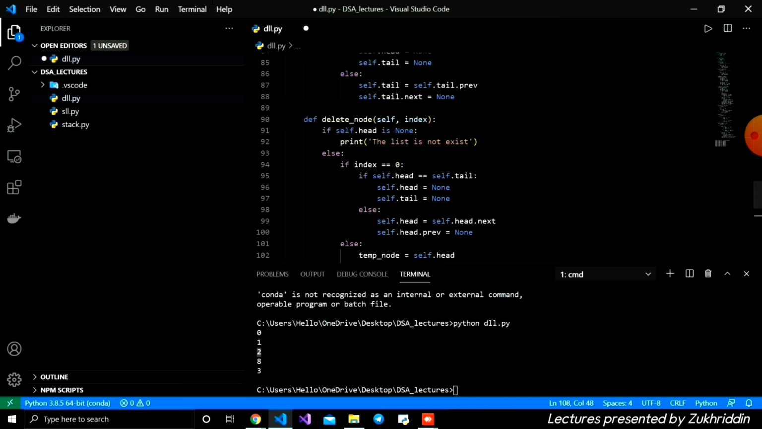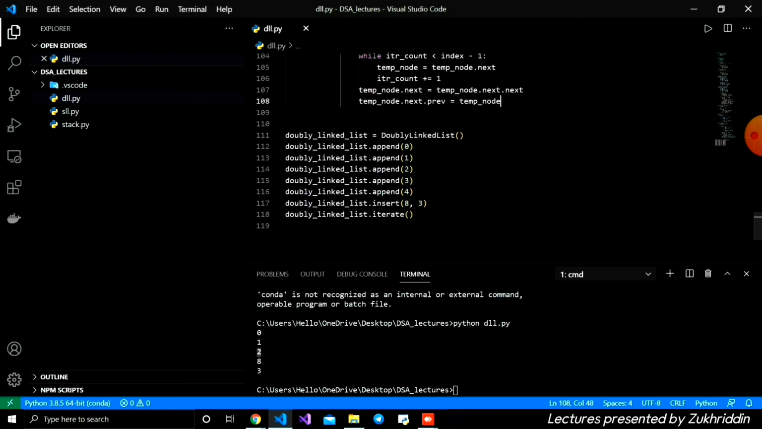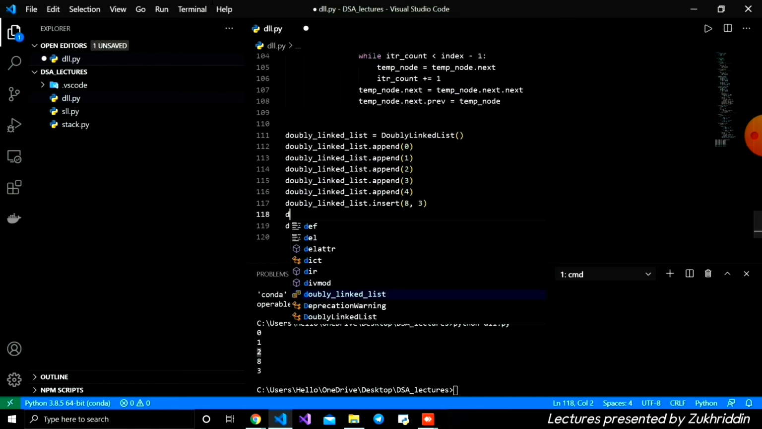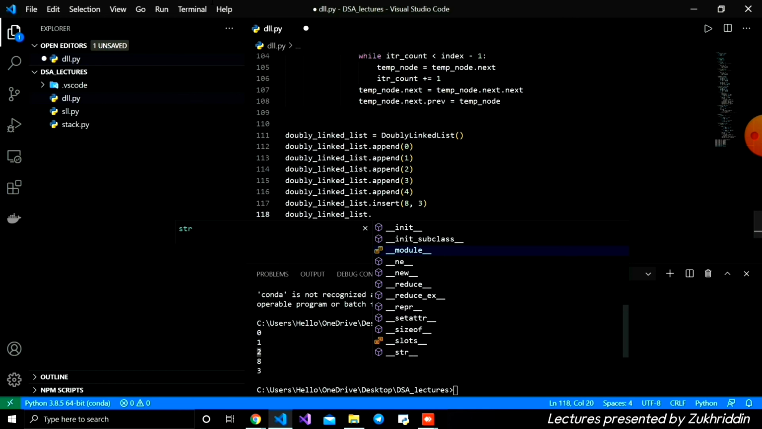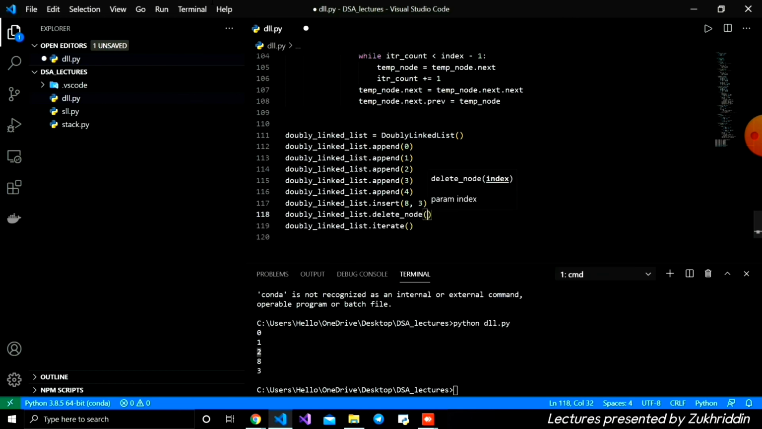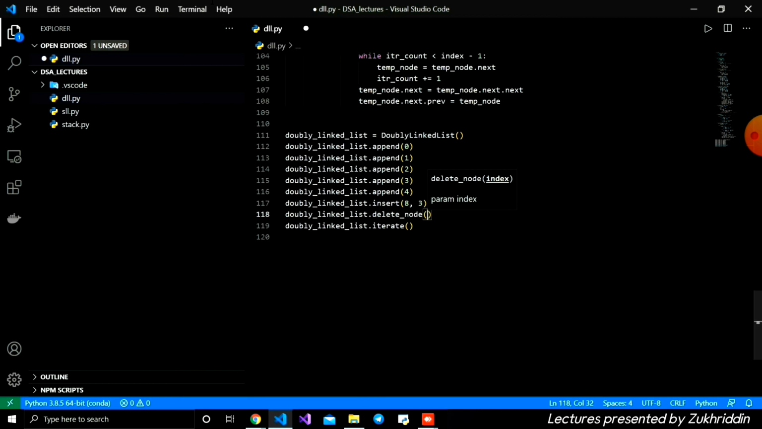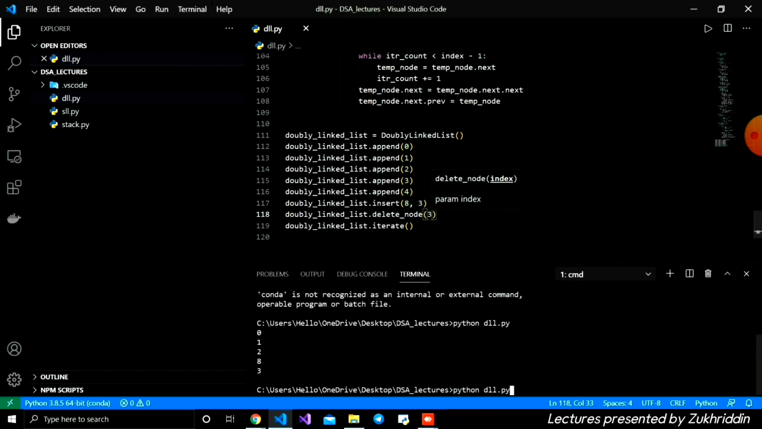Okay, let's save it and run it. Firstly I'm going to write the doubly linked list dot delete node, and here I'm going to give the index. Let's delete 8, which is at index 3: 1, 2, 3. Save it and open the terminal. And you see that 8 is deleted. Also we can delete whatever we want, for example 1, which will be deleted as well. And you see this is deleted.